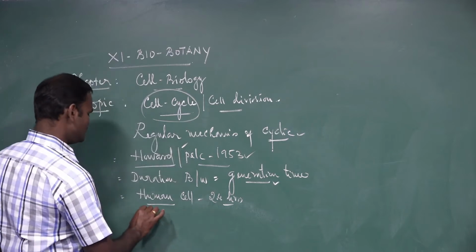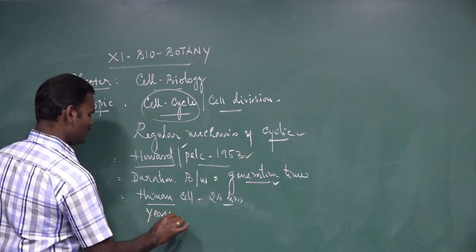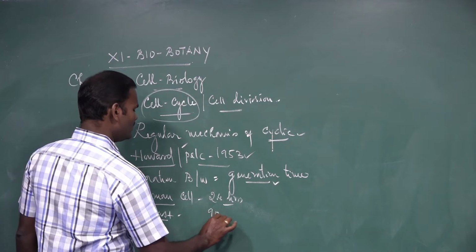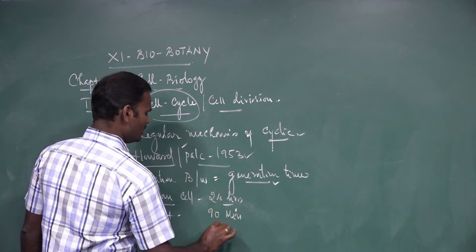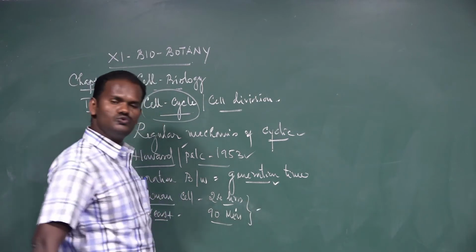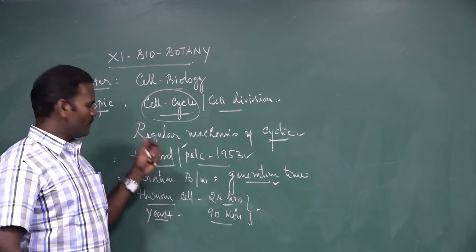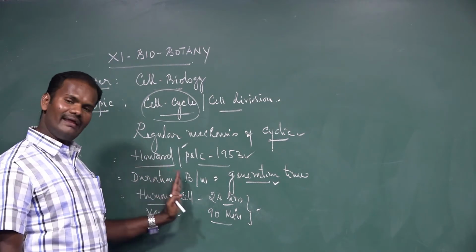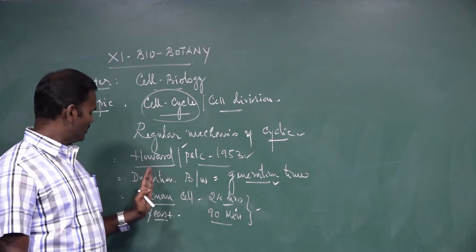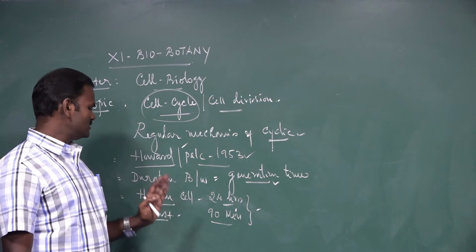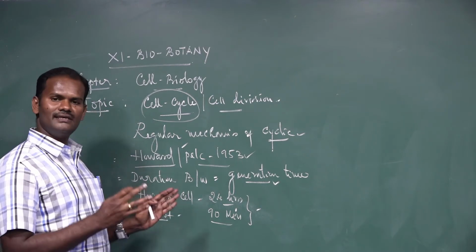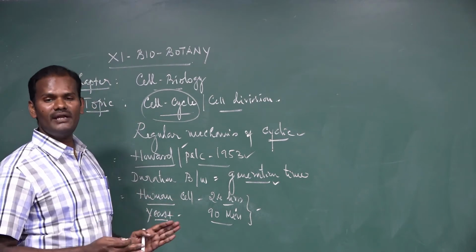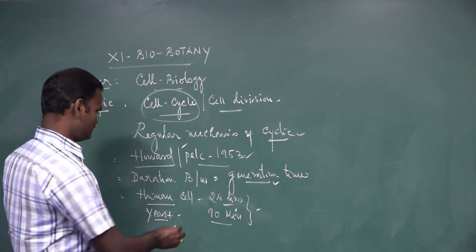Whereas in yeast, a unicellular organism, it takes only 90 minutes to divide into two daughter cells. So the duration of the cell cycle also varies from organism to organism.